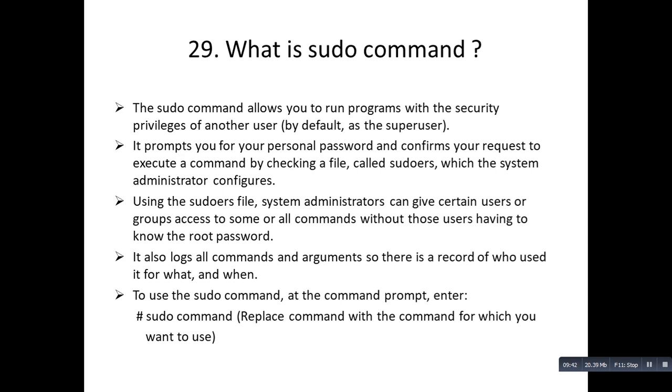Coming to the next question: what is the sudo command? This is also a very important question. The sudo command allows you to run programs with the security privileges of another user, by default as a super user. It prompts you for your personal password and confirms your request to execute a command by checking a file called sudoers. So whenever a normal user wants admin privileges, some modifications need to be done in the sudoers file, which we will see in the next slide.